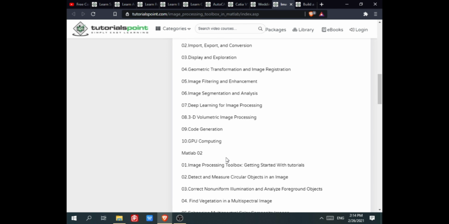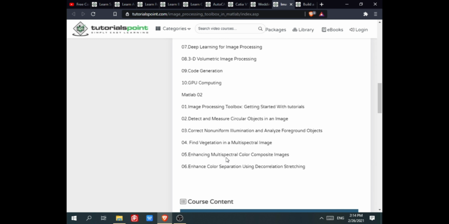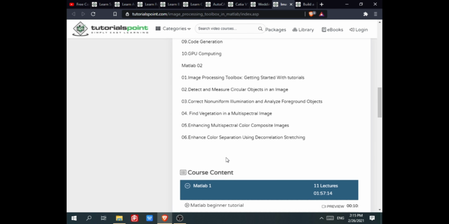In MATLAB 2, you will learn the Image Processing Toolbox getting started with tutorials, detect and measure circular objects in an image, correct non-uniform illumination and analyze foreground objects, find vegetation in a multispectral image, enhancing multispectral color composite images, enhance color spectrum using decorrelation stretching.